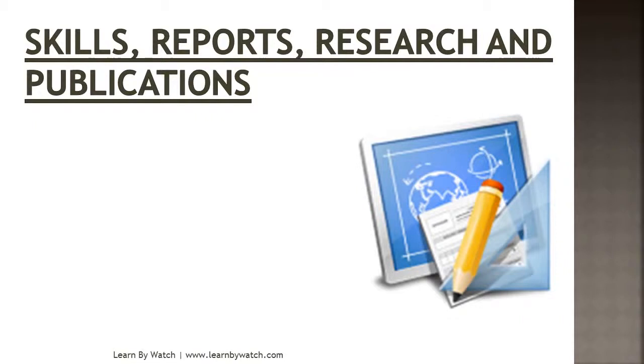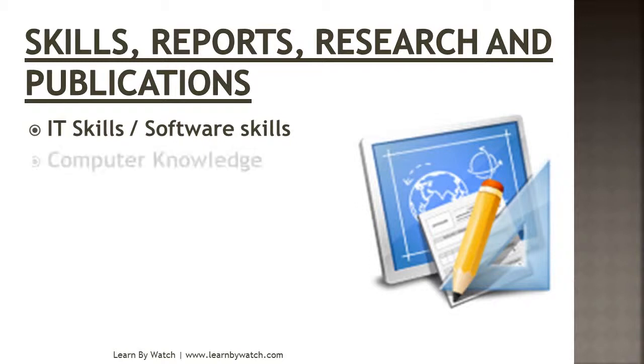Okay. Next is skills, reports, research, and publications. The next section you have to write is your skills, whatever skills you have, IT skills or software skills. Write it properly. In IT skills you can write any computer-related courses you have done, like Java, C++, or any operating system you can work on.